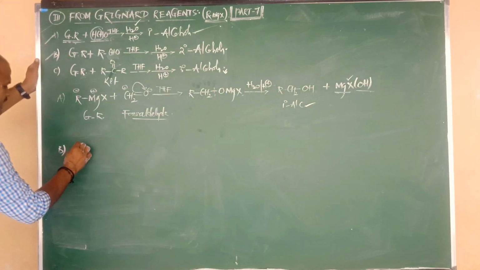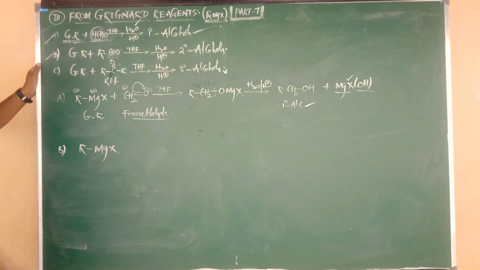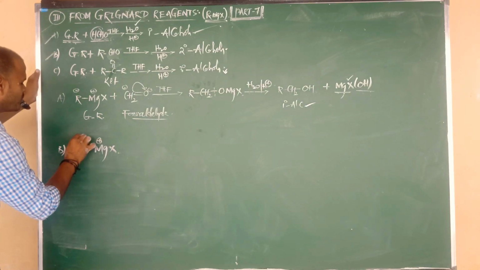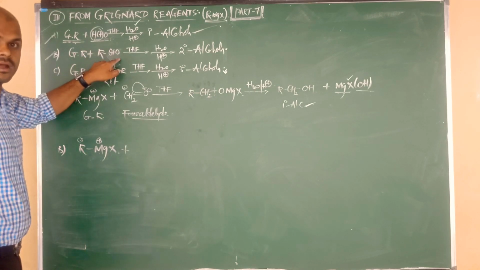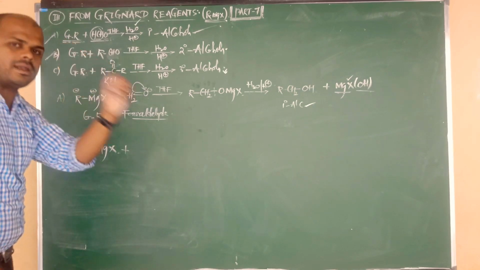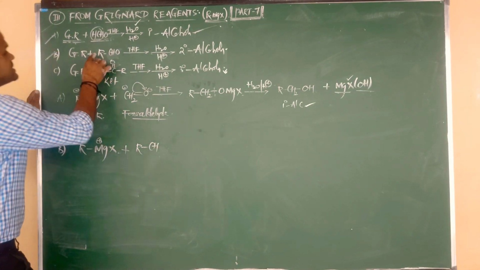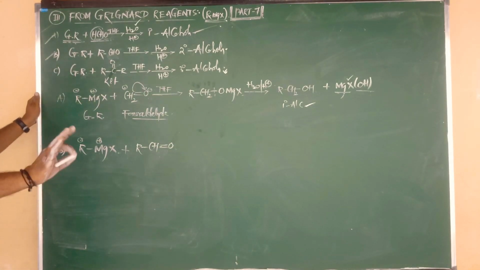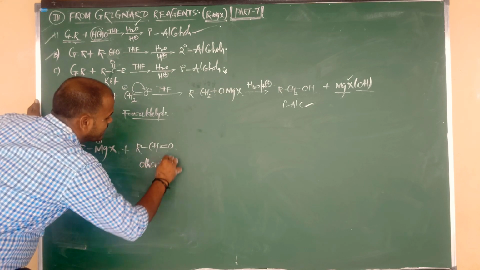Again, same thing, Grignard reagent. What is the formula of Grignard reagent? RMgX. Again, Mg contains charge plus, the R group contains charge minus, and it undergoes reaction with other aldehydes. I am not saying formaldehyde; except formaldehyde, all remaining aldehydes we can consider. So the formula is nothing but R bonded to CHO, or we can say CH double bond O, no problem. So this is the formula of other aldehydes.